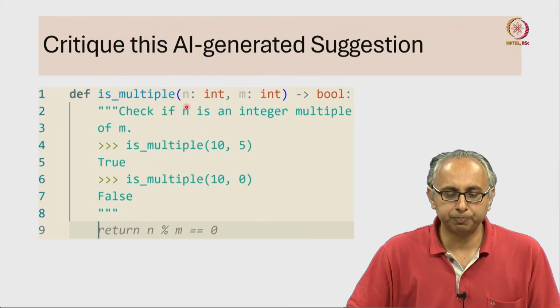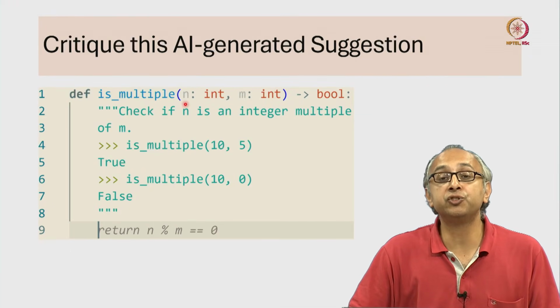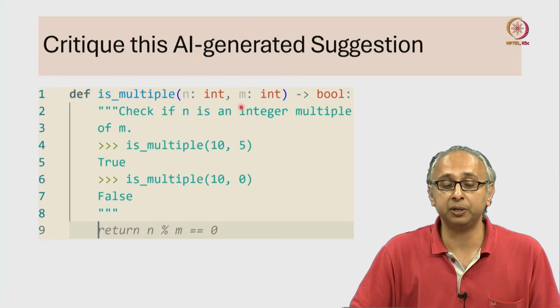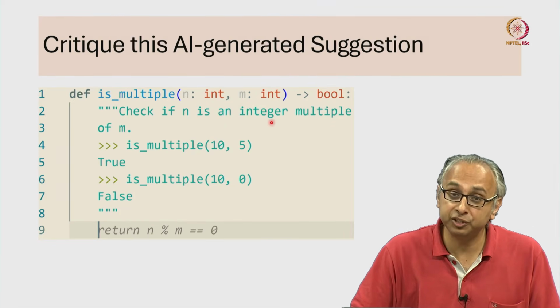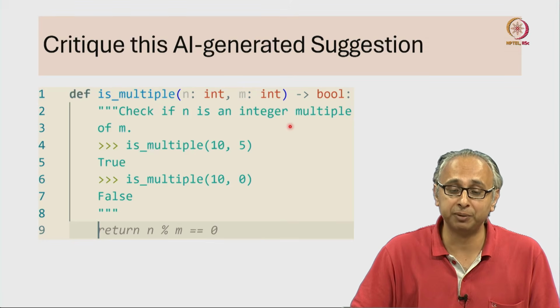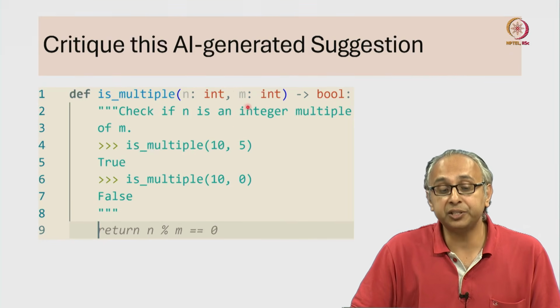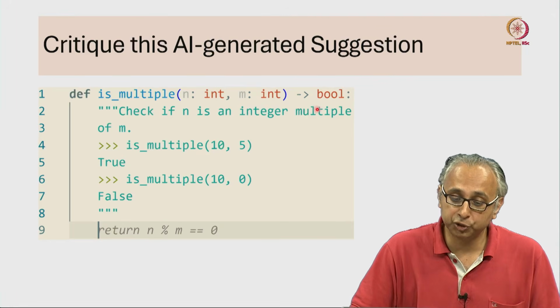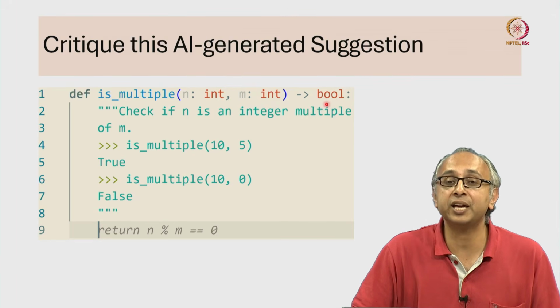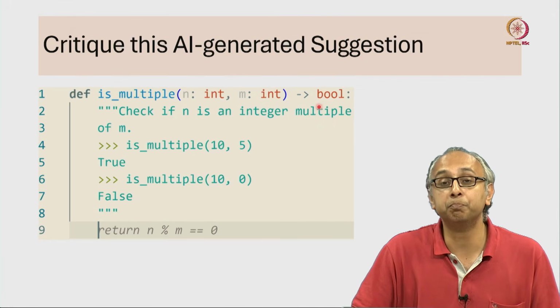So this function is supposed to check if the given integer n is a multiple of the integer m. And it's supposed to be an integer multiple, as the docstring makes it clear. The answer to this question is either true or false. And so in our signature, we have said our return type is bool.